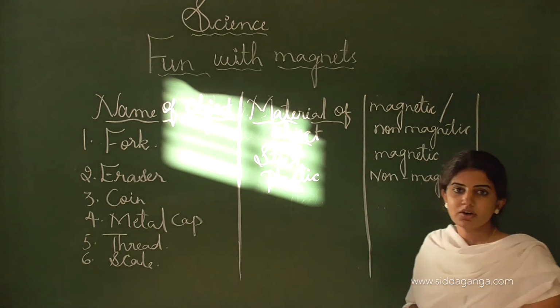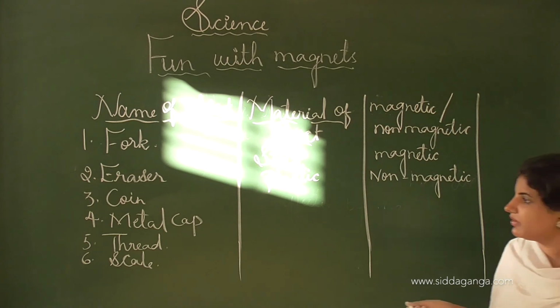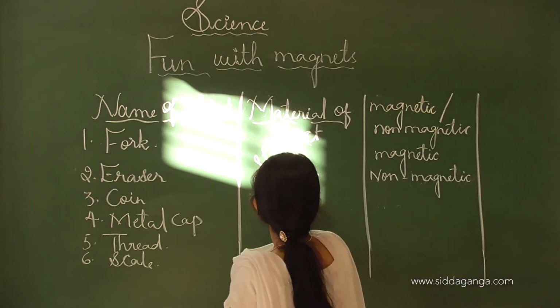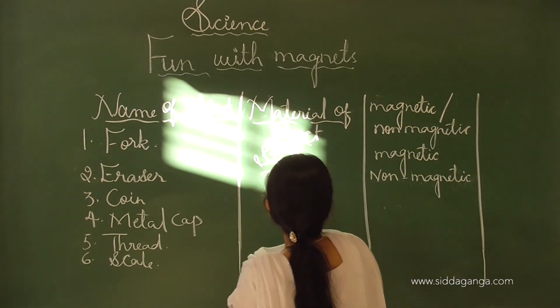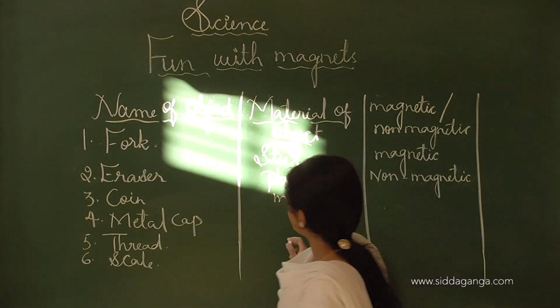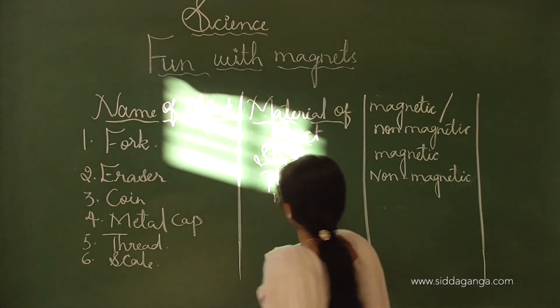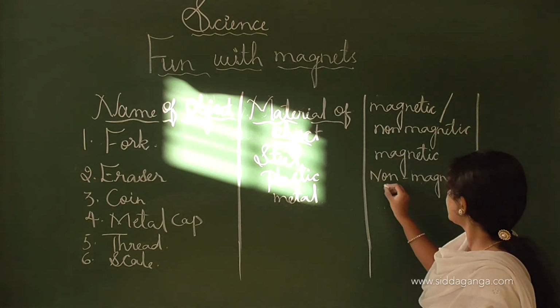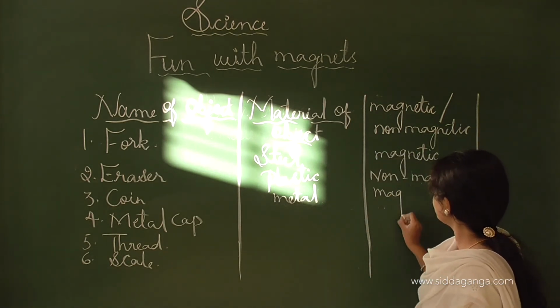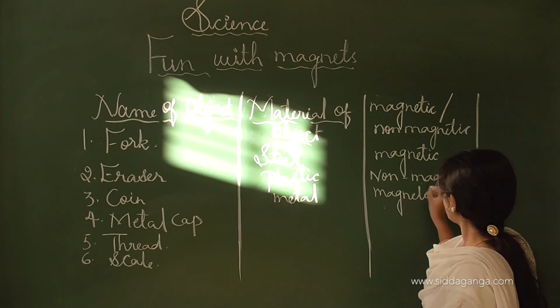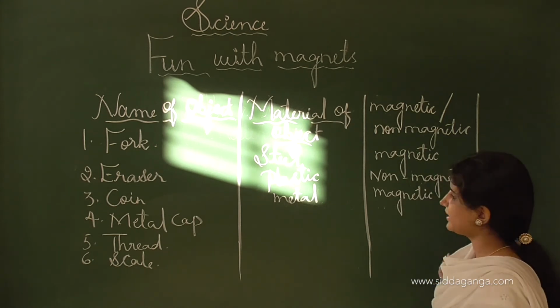And next one is the coin. See, a coin is usually made up of metal, a steel or metal, and here it shows magnetic behavior. So I will write it as magnetic.